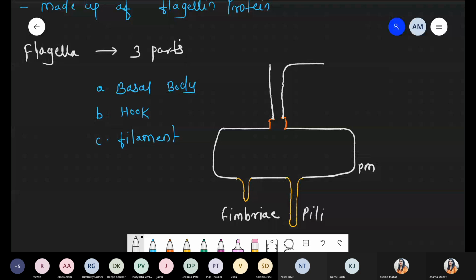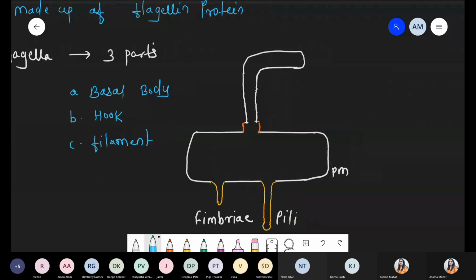This is our hook, and now there is the filament. I'm giving the names one by one. This is number 1, okay. Now this white color is number 2, and this blue color is number 3.